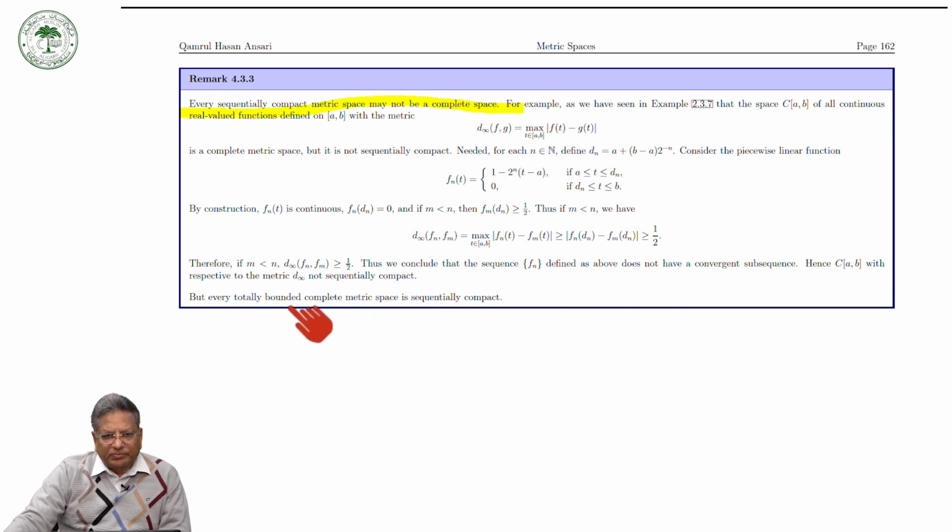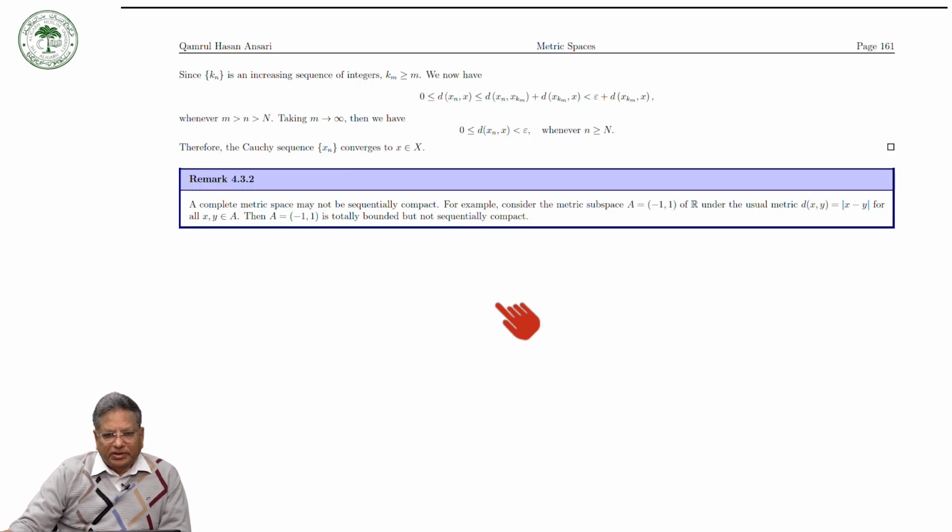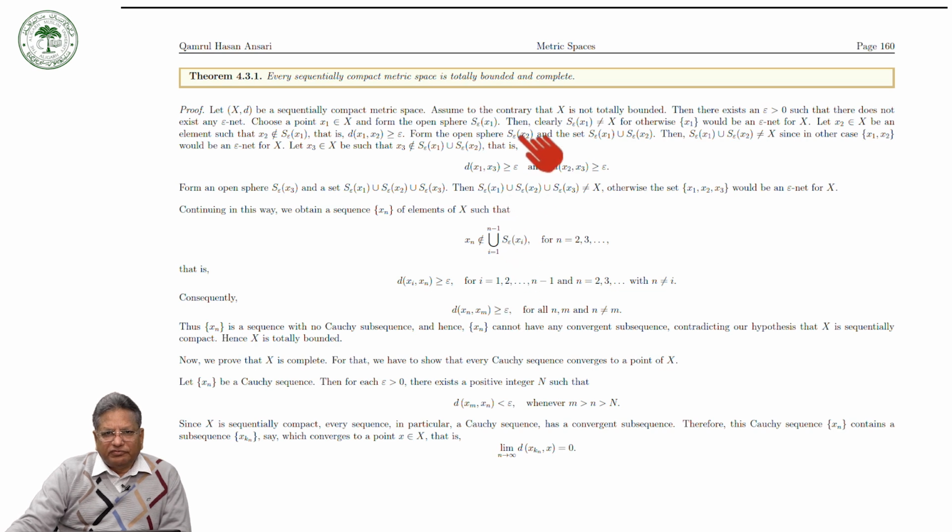But every totally bounded complete metric space is sequentially compact. So the previous theorem holds good: every totally bounded complete metric space is sequentially compact. This is true, but totally boundedness alone does not imply sequential compactness, and completeness alone does not imply sequential compactness.